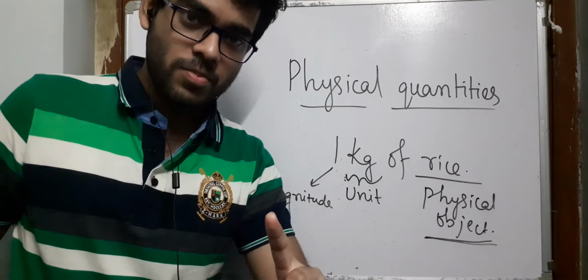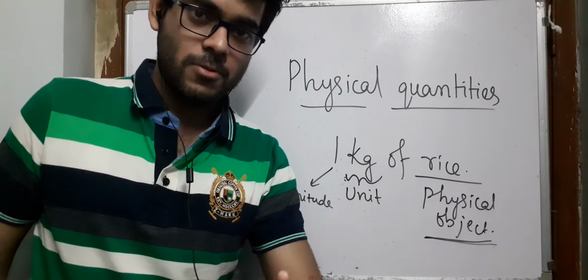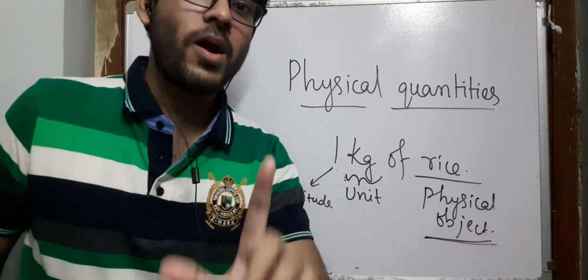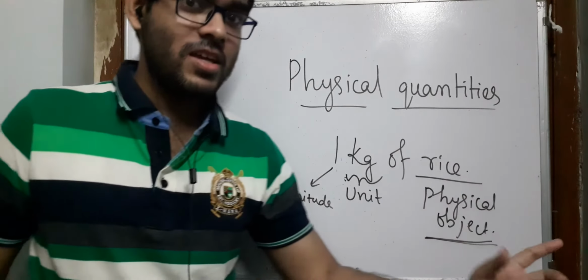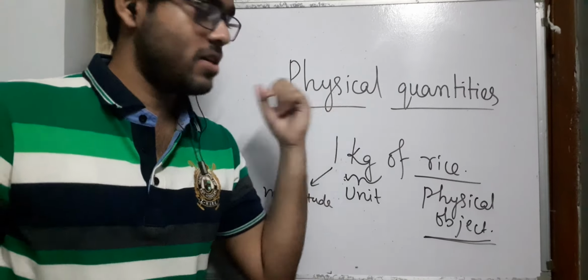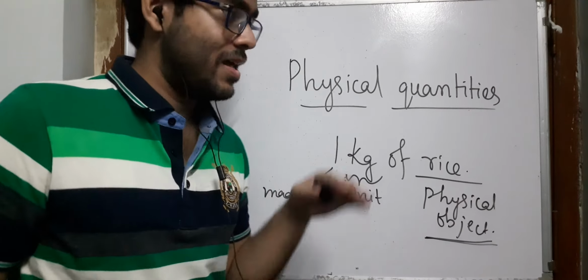This is a property of nature, or a property of that object. It's fundamental. So that is a physical quantity, mass. The properties of that object, or of that thing which we consider, will be known as physical quantities, such as time, length.